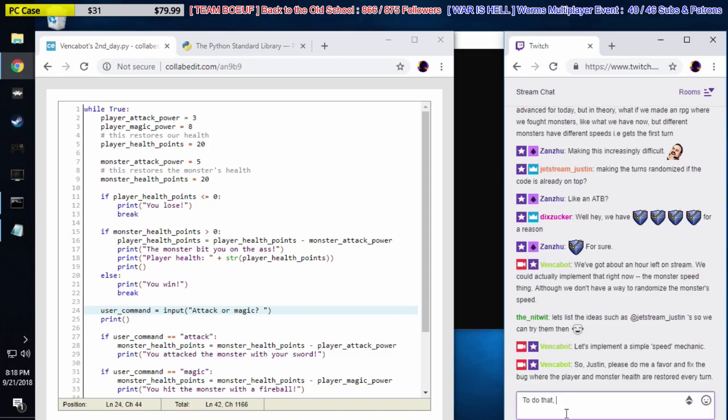To do that, you need to make sure the player and monster health aren't assigned to exactly 20 every time the loop restarts.